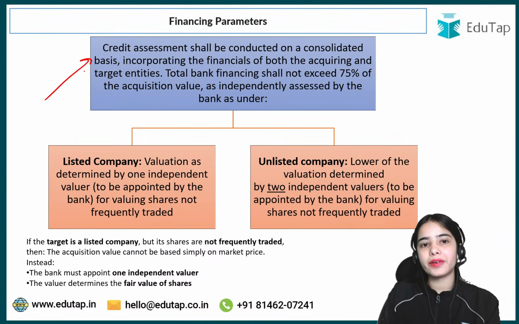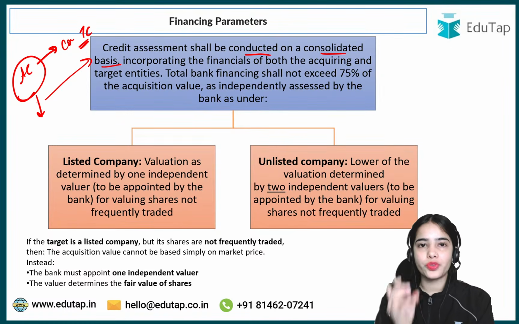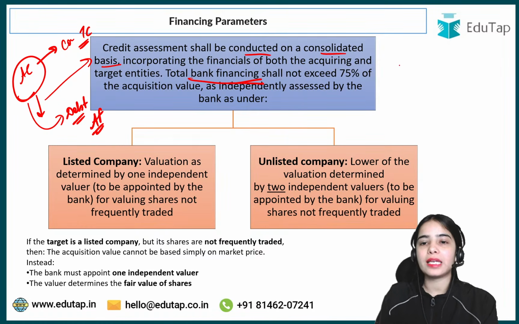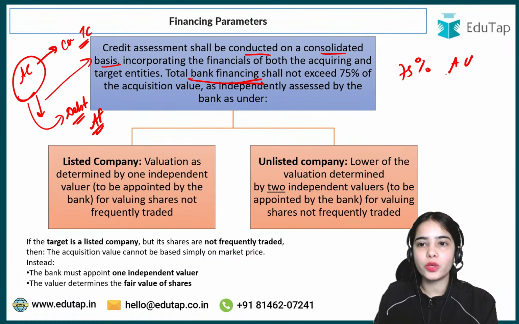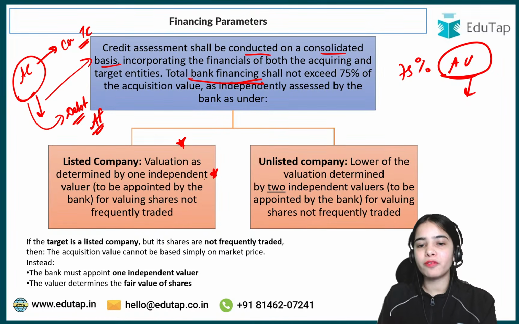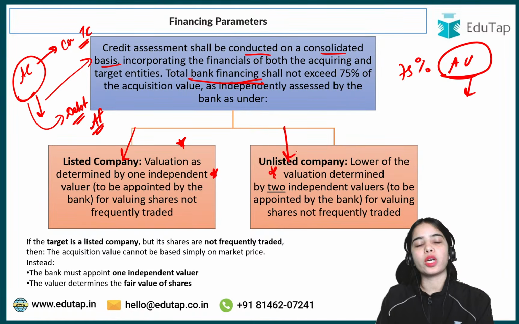So this is the idea. Credit assessment shall be conducted on a consolidated basis: after the acquiring company acquires major control over the target company, will it have the strength to pay back the debt it has taken under the acquisition finance? Total bank financing can be 75% of the acquisition value, and the acquisition value is decided on the basis of the valuation done by one independent valuer or two, depending upon whether it is a listed or unlisted company.